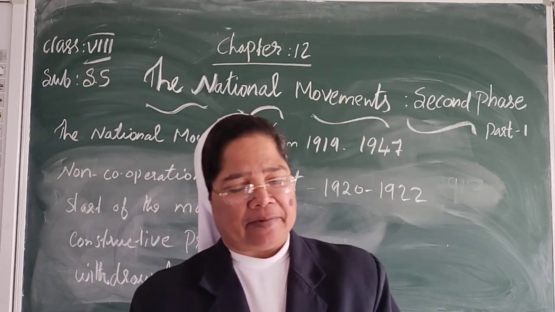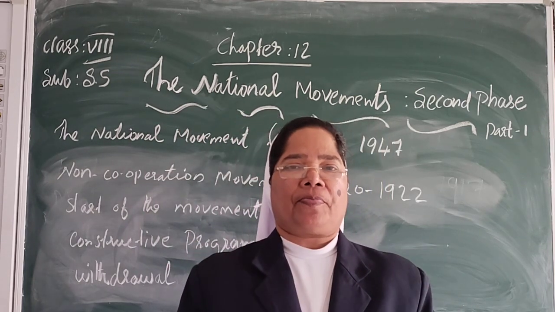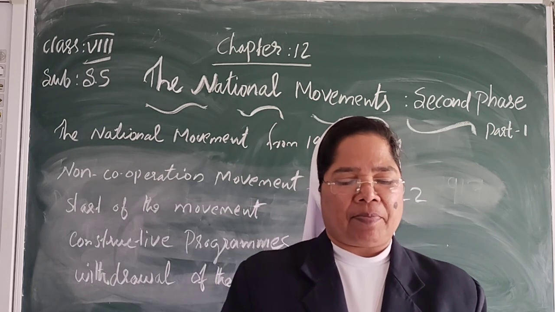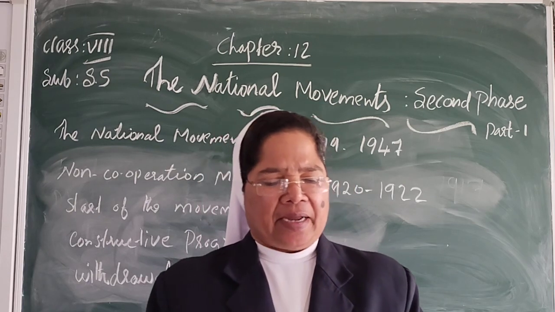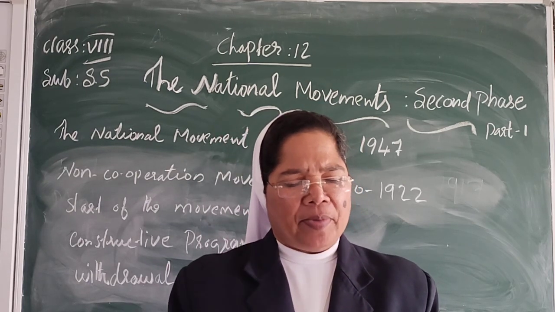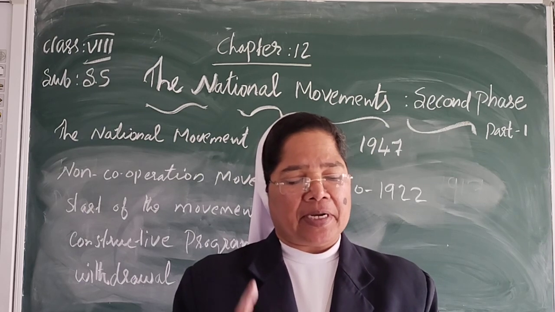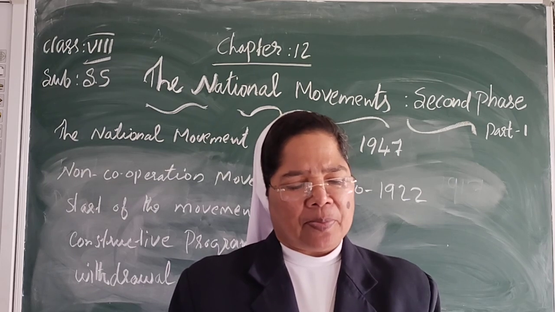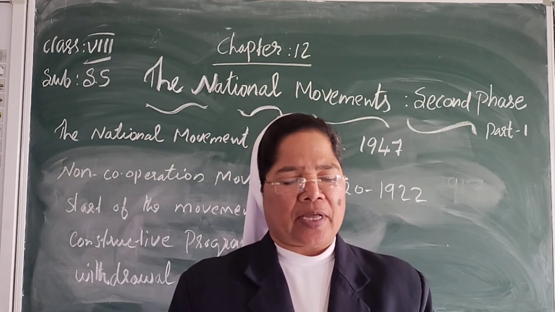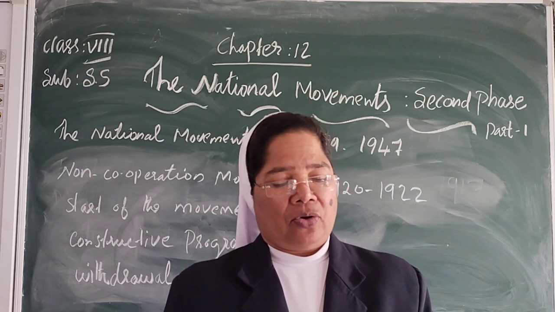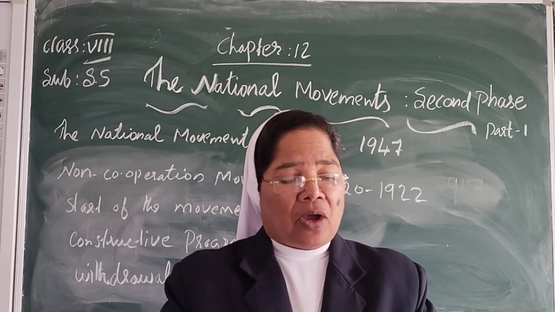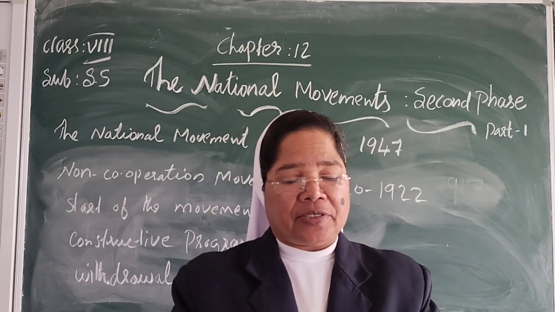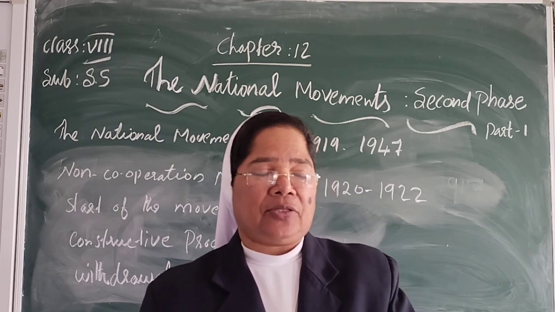The Congress decided to start a non-cooperation movement under the leadership of Gandhi against the rigid attitude of the British. The movement aimed at protesting against the British repression in Punjab and their policy towards Turkey. It also aimed at the attainment of self-government.